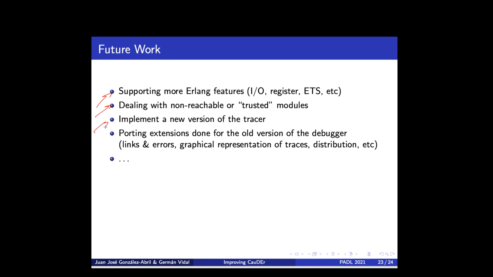Next, we would like to implement a new, more efficient version of the tracer. The tracer is the tool that instruments the source code of a program, so that its execution produces a log as a side effect of the execution. We would also like to port different extensions that were developed for the old version of the debugger to the new one, and so forth.